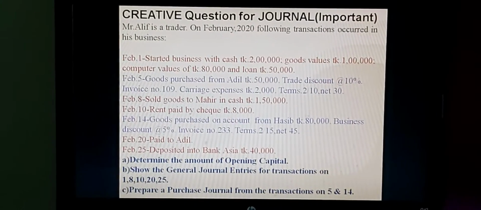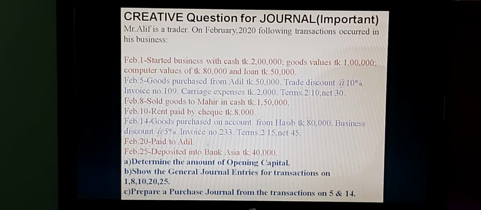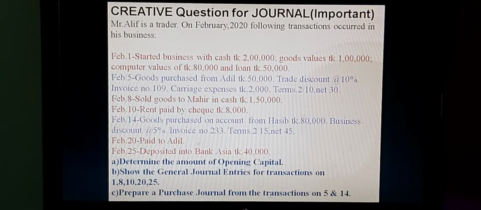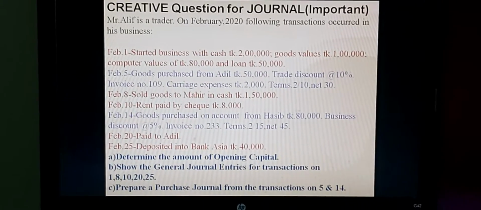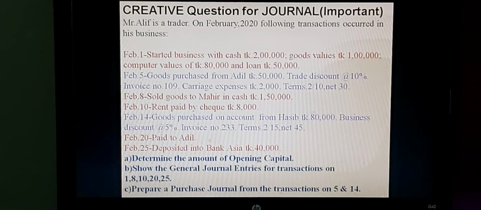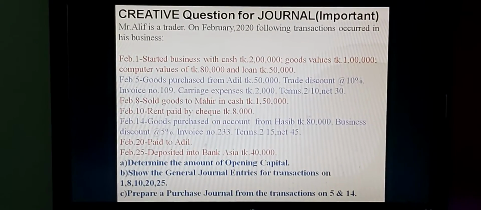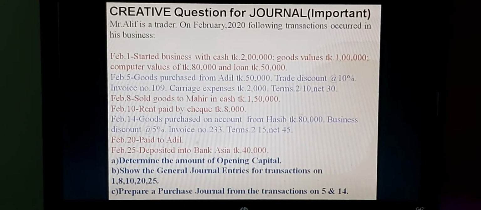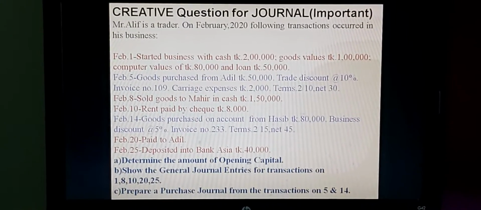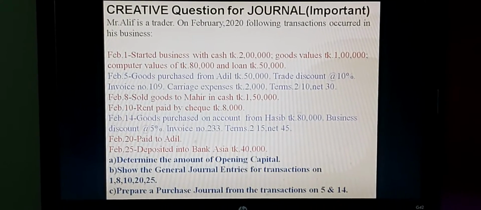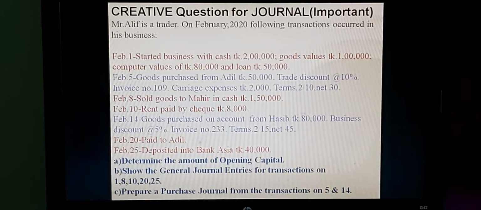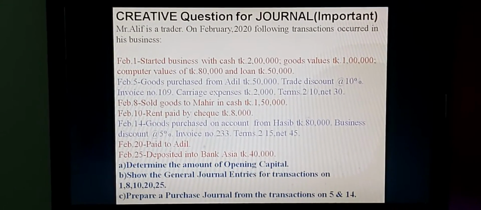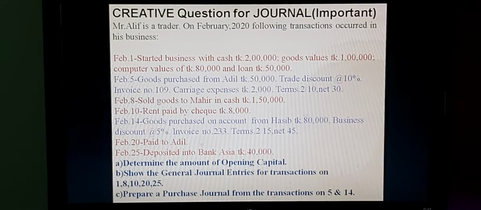February 1, started business with cash taka 2 lakh, goods valued at taka 1 lakh, computer valued at taka 80,000 and loan taka 50,000. This is the first transaction. Second, February 5, goods purchased from Adil taka 50,000, trade discount at the rate of 10%, invoice number 109, carriage expenses taka 2,000, that is a kind of incidental expense for purchasing goods. Terms 2/10, net 30.